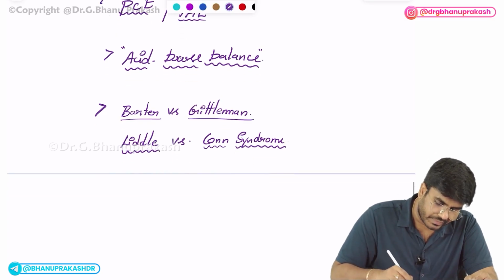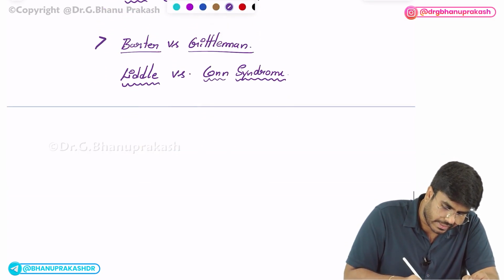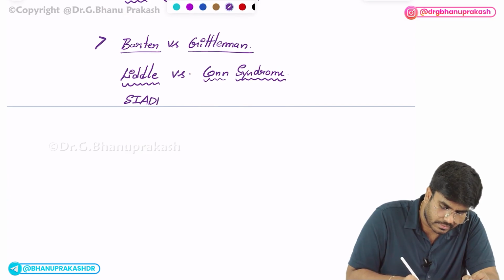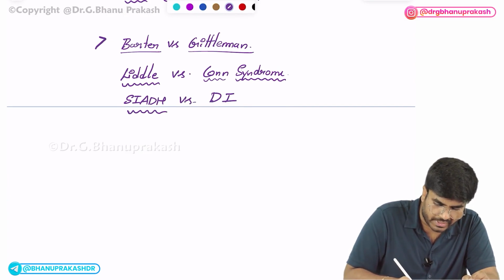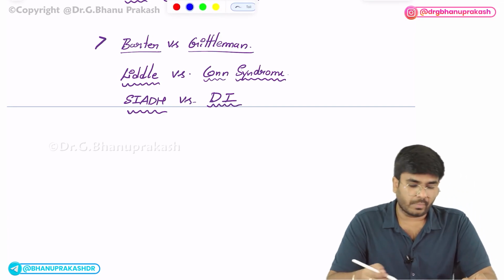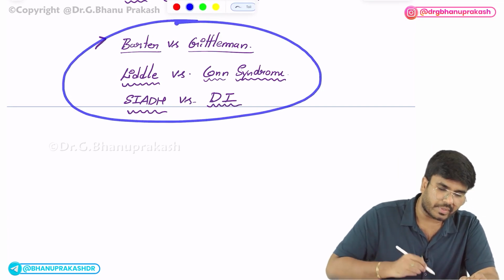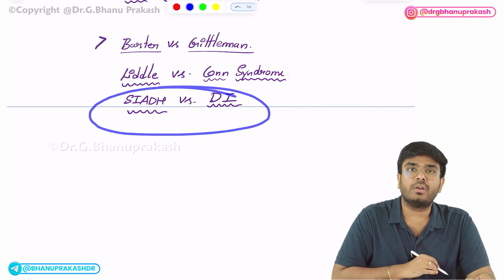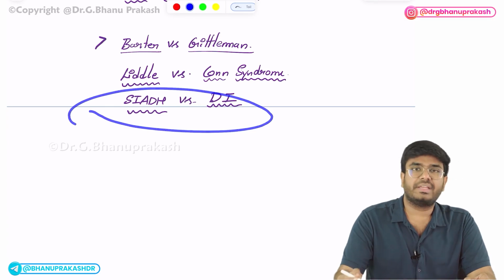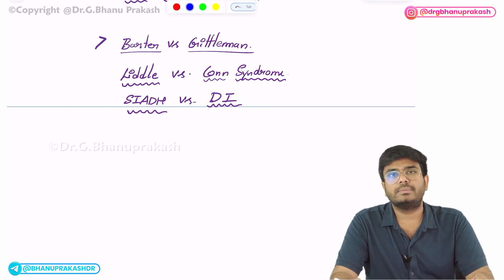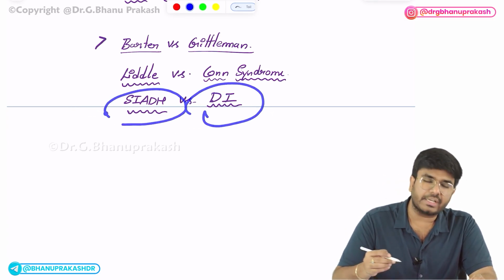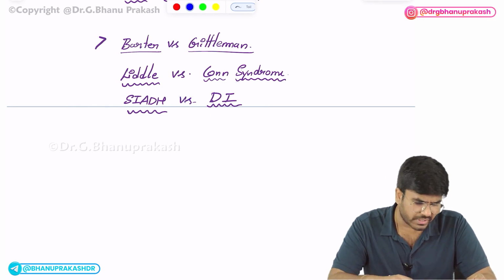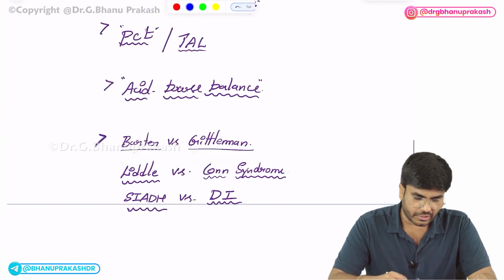So, know them. Next, SIADH versus diabetes insipidus. Most probably you can expect one question from them, either directly from physiology or directly from medicine. In one condition there is more urine production, in the other condition no urine production. So, these are the important topics from renal physiology.